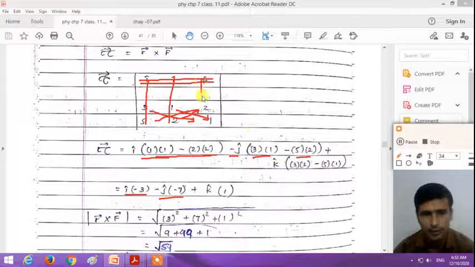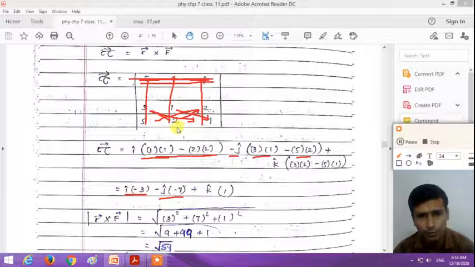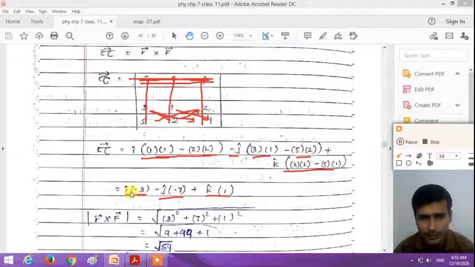Similarly for the k component, cross multiplication of the components: 3 into 2 minus 5 into 1. So 3 into 2 is 6, minus 5 into 1 is 5, we get 1. So the torque tau is equal to minus 3i plus 7j plus k.